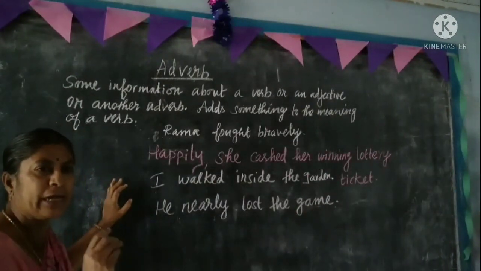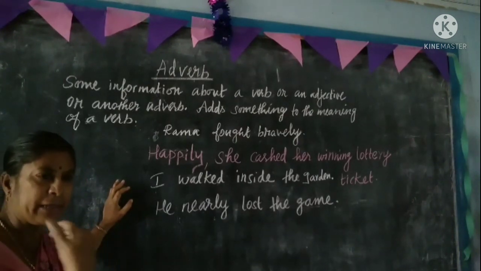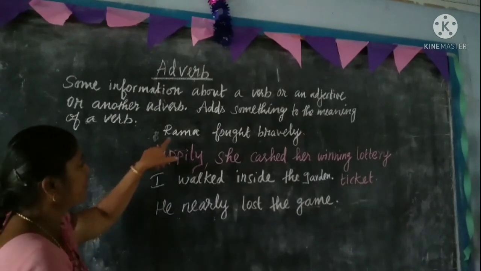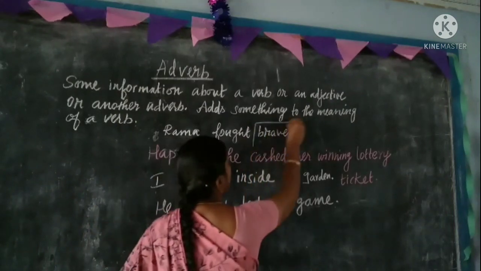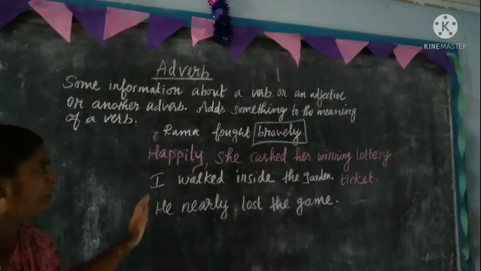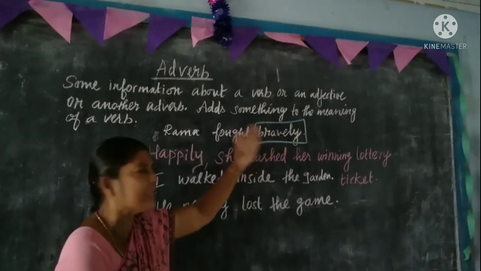Next, don't think an adverb comes only at the end. An adverb comes either at the end, at the beginning, or even in the middle. For example, Rama fought bravely. Here the word bravely is an adverb, and it takes the place at the end of the sentence.